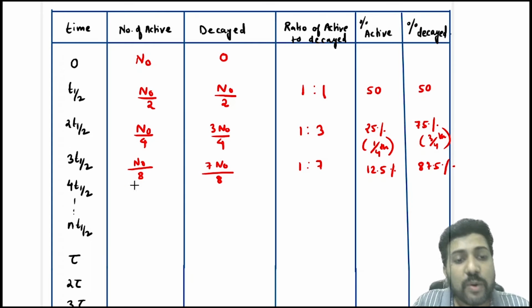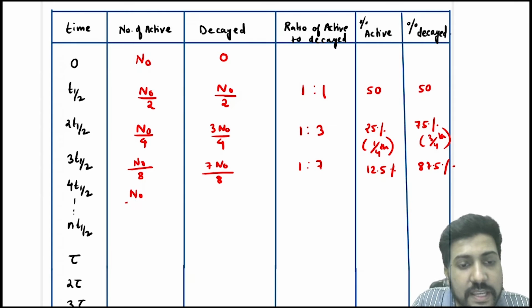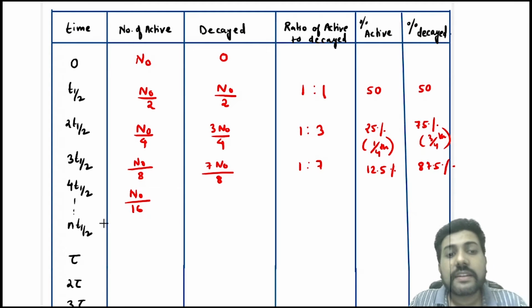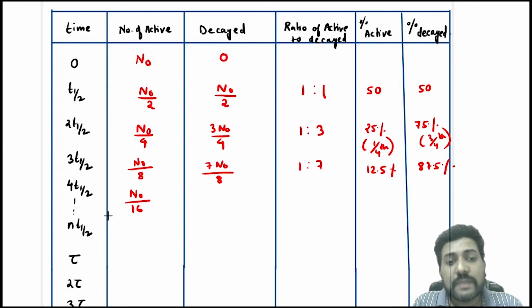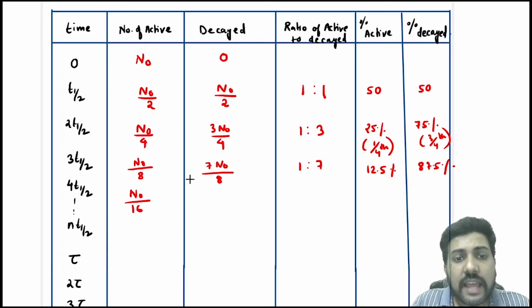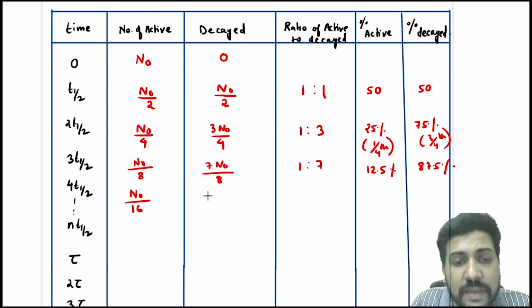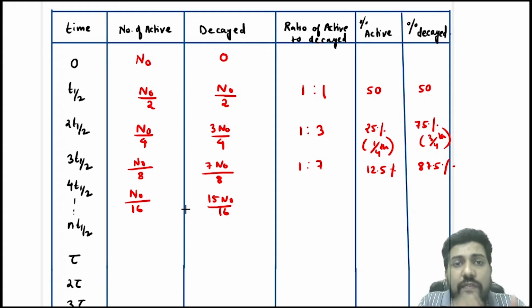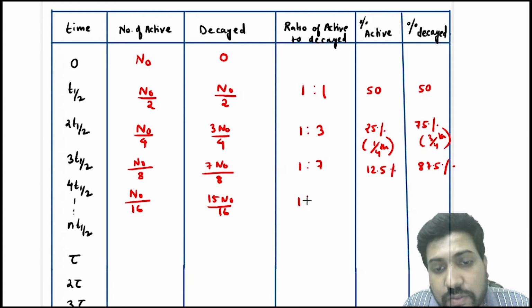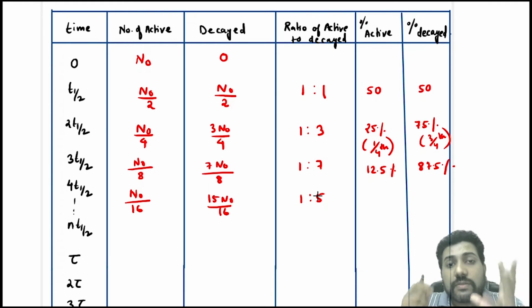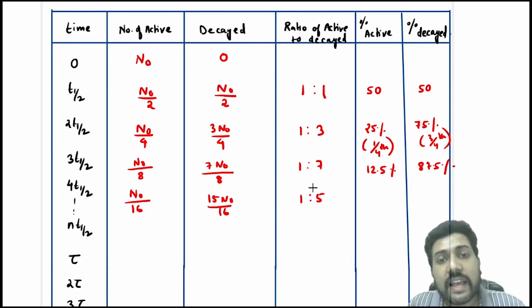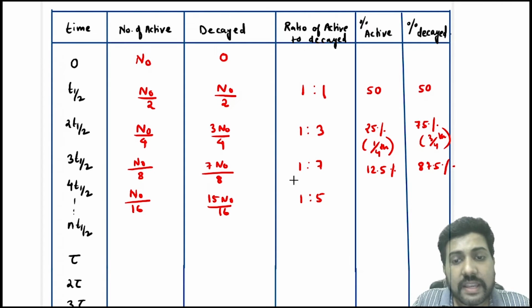Then 4 half-lives. What happens after 4 half-lives? The number of active nucleus becomes N naught by 16 and the number of decayed nucleus becomes 15 N naught by 16, and the ratio of active to decayed nucleus becomes 1:15. As soon as you see 1:15 in the question, what should immediately strike your mind is that 4 half-lives have elapsed.